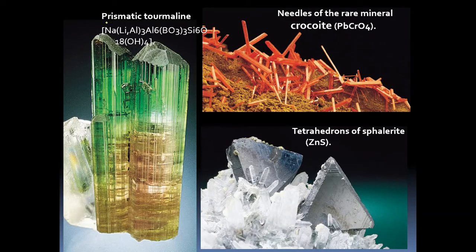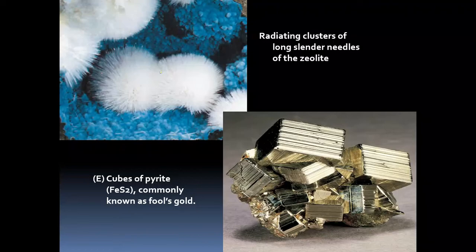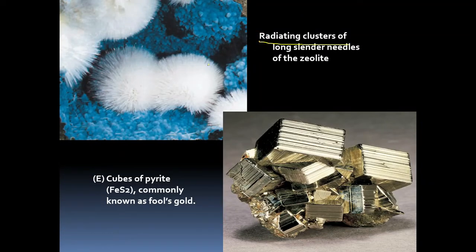I'll show you some very beautiful minerals which show many important properties. This is tourmaline, which shows columnar form and vitreous luster. Here you can see a needle-like, acicular mineral, crocoite, PbCrO4. Then we have sphalerite, ZnS, which shows octahedral form, isometric system. Here you can see a very beautiful radiating form mineral, zeolite.